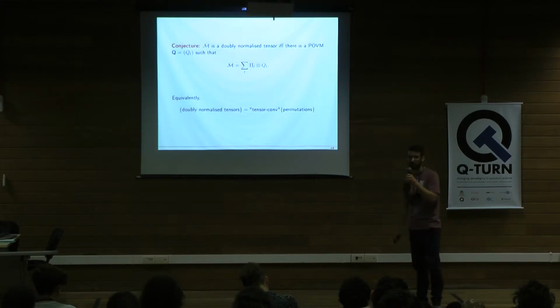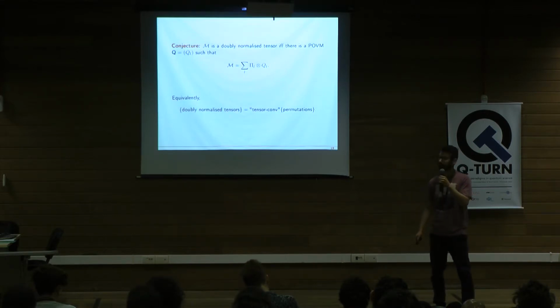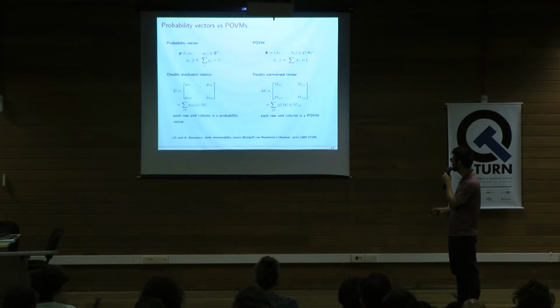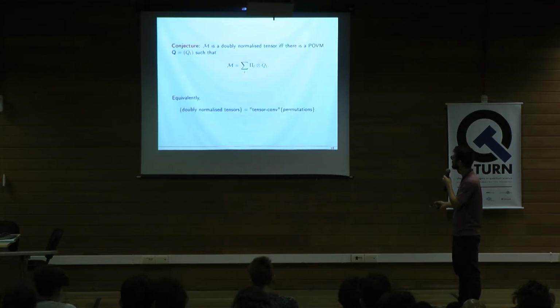So the conjecture that we want to study, and actually now I already moved to this work here, which we just recently put on arXiv. What we propose in this work is this conjecture.